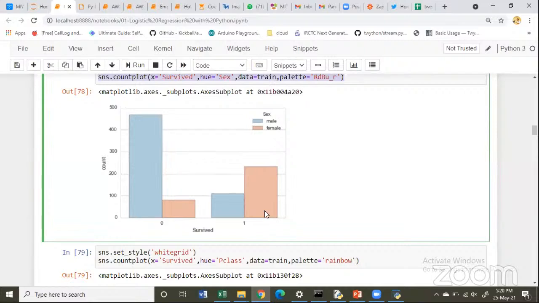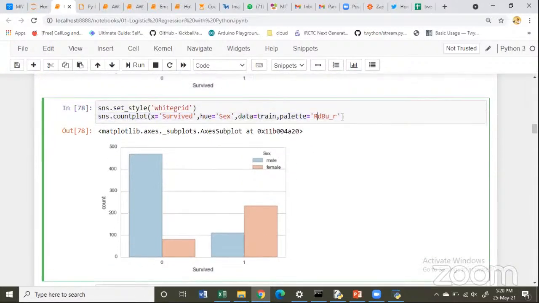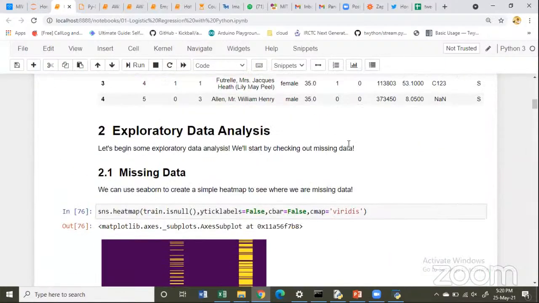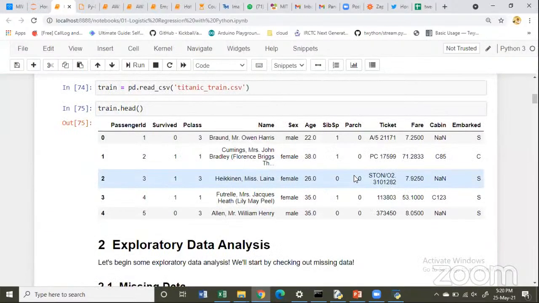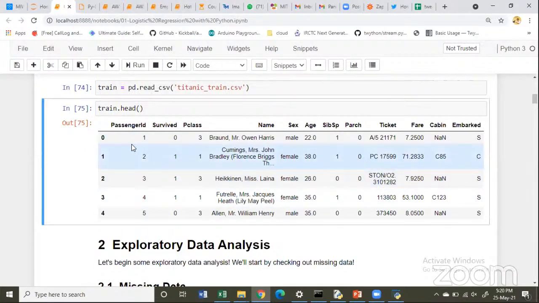But the same goes for the people who have survived over here. Out of them also, females are at a higher level as compared to males. Just within one line of Python code. So this also shows how we can use a visualization technique. Within one line of code, I got a clear picture about my data. So with one line of code, I can simply say it.